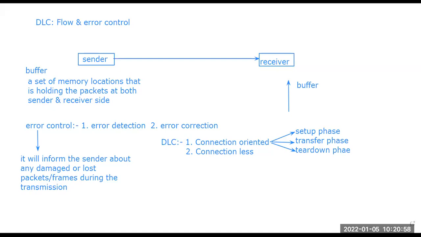Now this part is talking about the data link protocols or data link controls, we can say the data link layer. All the things are happening in the part of the data link layer protocol, right? So for this data link layer, there are two types of protocols to deal with flow and error control.